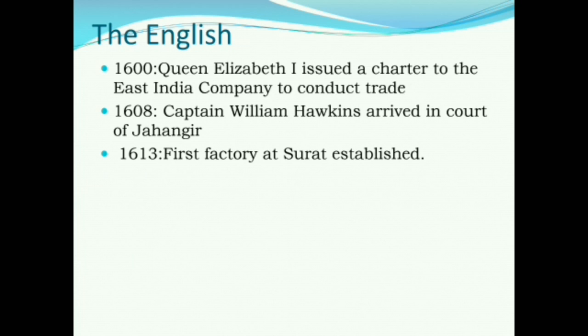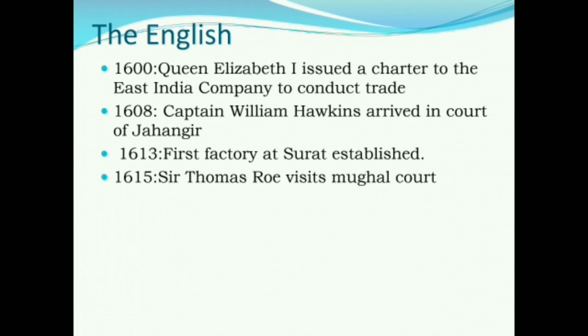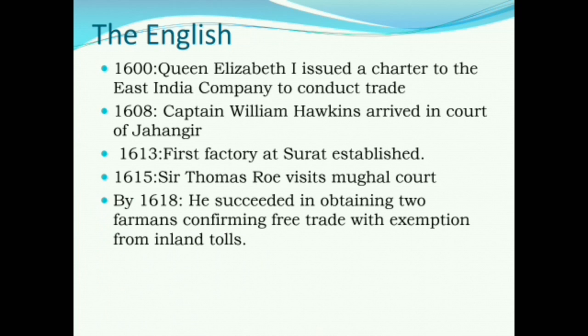Slowly and steadily they started finding ground in India, because at that time they had many competitors. The Portuguese had already established many factories and were there in the Mughal court. After that, in 1615, Sir Thomas Roe visited the Mughal court, and by 1618 he was successful in obtaining two farmans confirming free trade with exemption from inland tolls. Farman actually means free trade with exemption from inland tolls.